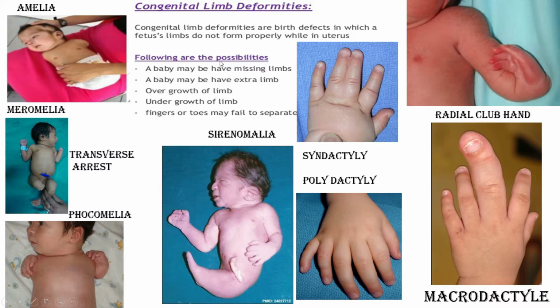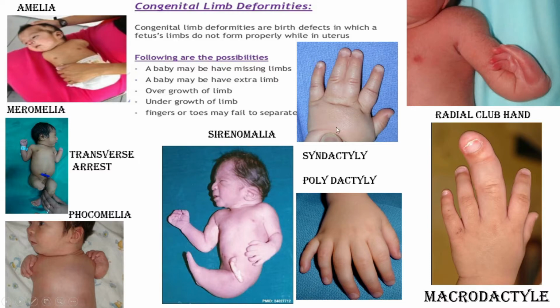Okay, now congenital limb deformities are generally of two types. One is transverse arrest, and the second is longitudinal arrest. Now a baby may miss a limb, this is called amelia. A baby may have an extra limb, or a baby may have some longitudinal growth deficiency. This is called transverse arrest. There may be a small digit over the wrist, or a small digit just over the ankle, and we all know this is called phocomelia. And if both lower limbs are fused, this is called sirenomelia.